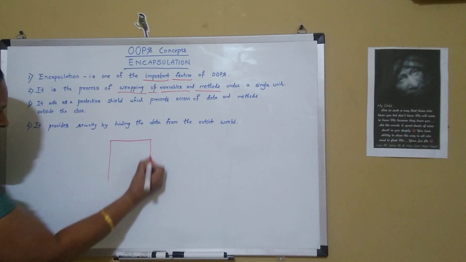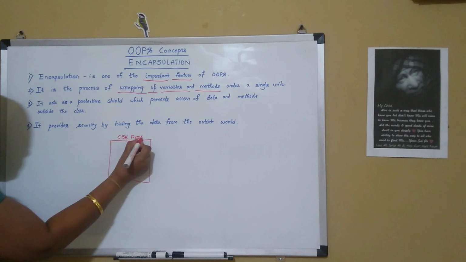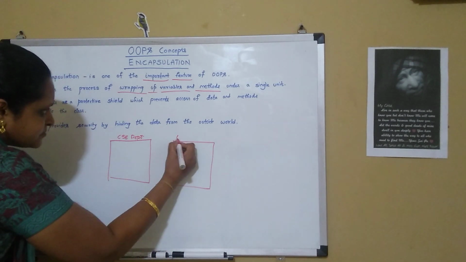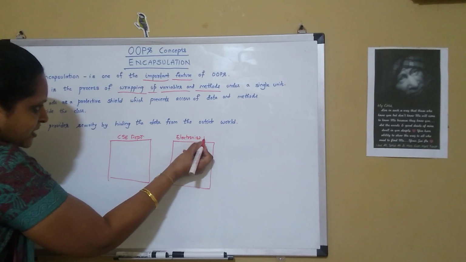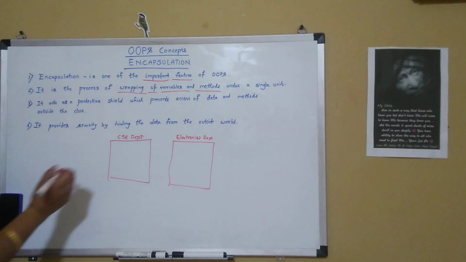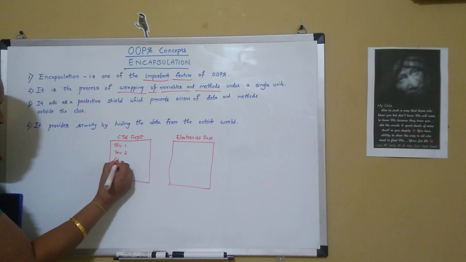Let me explain with one example. Suppose there are two departments in a university. This is a CSE department and this is the electronics department. Suppose the CSE department has got some student records: student 1, student 2, student 3.